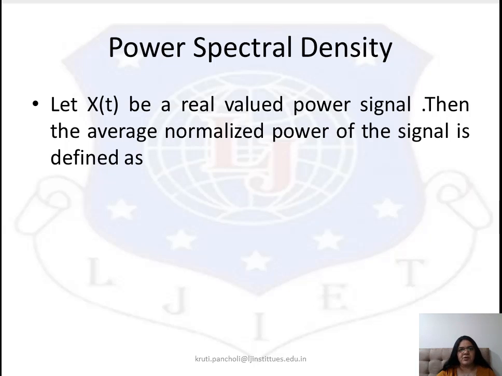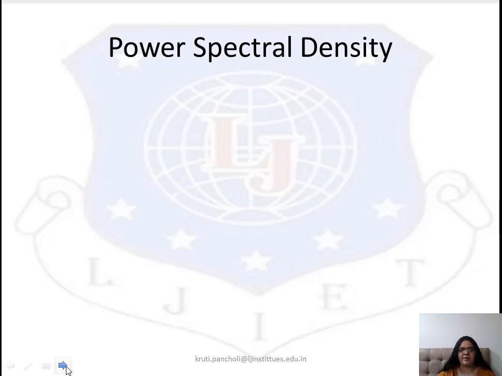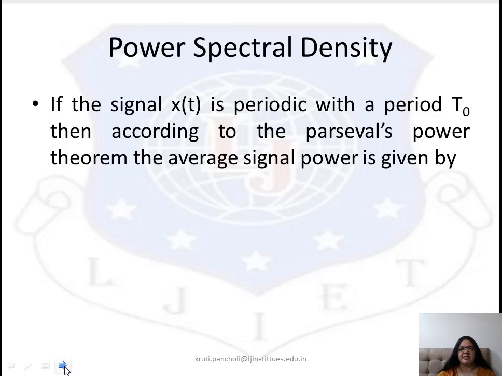Suppose the x(t) signal we have is a real valued power signal. Then the normalized power of this x(t) signal is defined as P is equal to limit T tends to infinity 1 upon T integration minus T by 2 to T by 2 x square t dt. Power spectral density is periodic with a period T0.